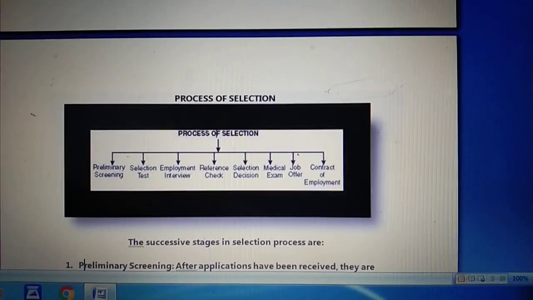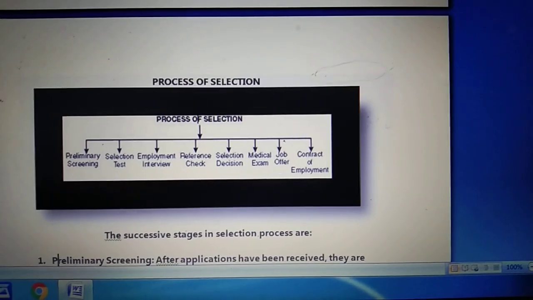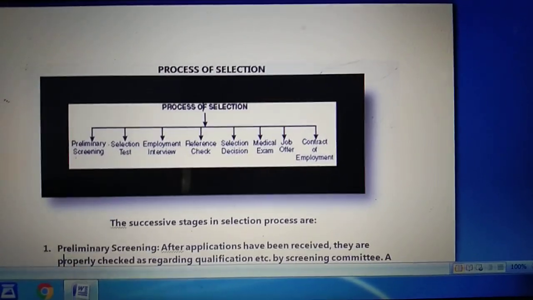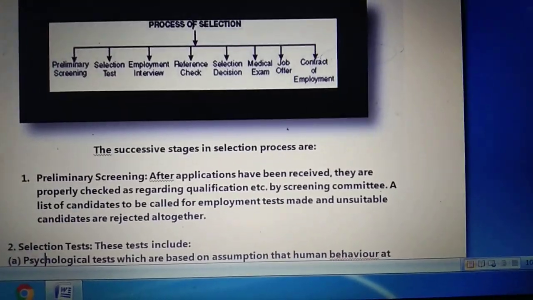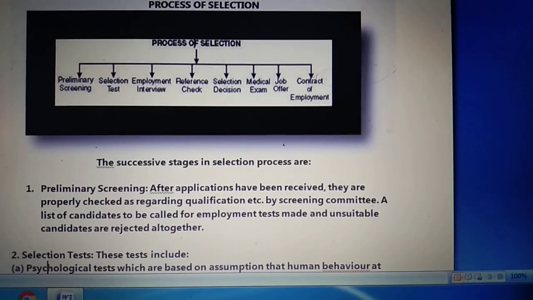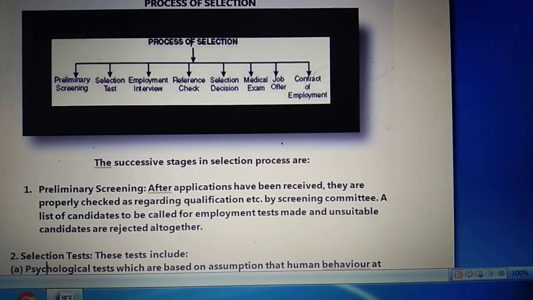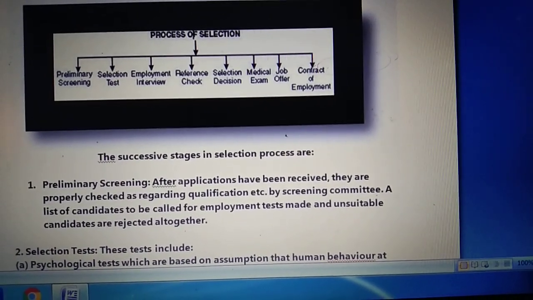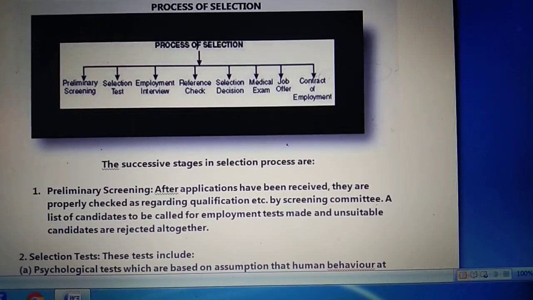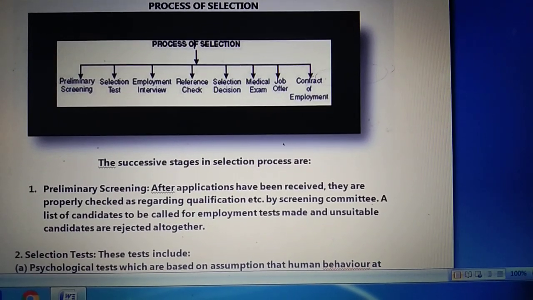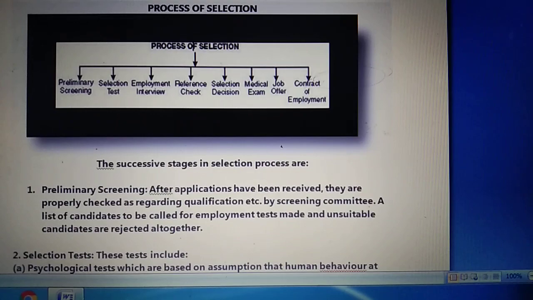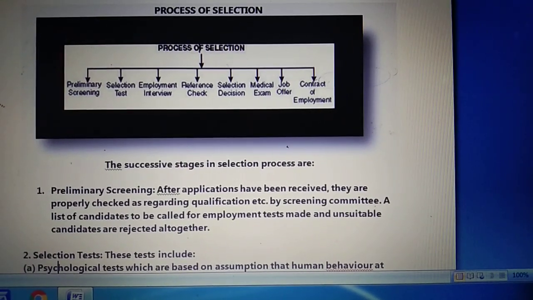So let's start. What is basically preliminary screening? What happens in the preliminary screening? So students, let's see this. Preliminary screening basically says that after applications have been received, they are properly checked regarding qualification etc. by the screening committee. A list of candidates to be called for the employment test is made and unsuitable candidates are rejected altogether.